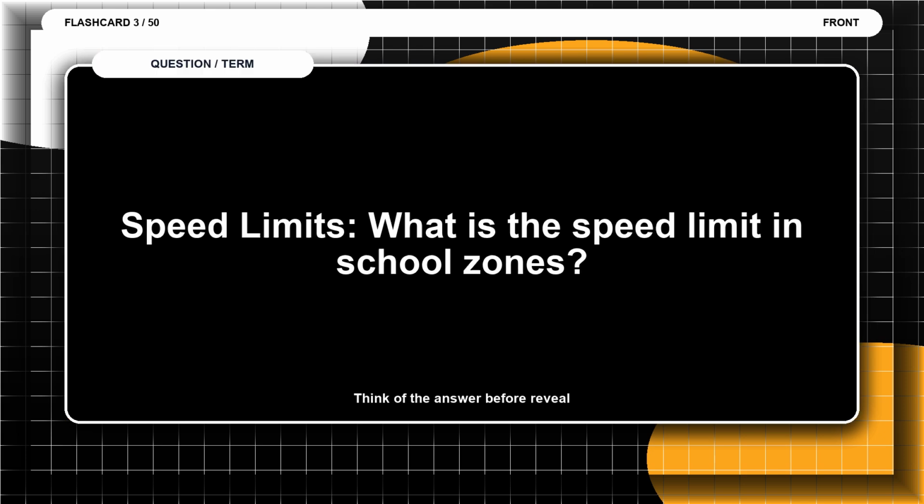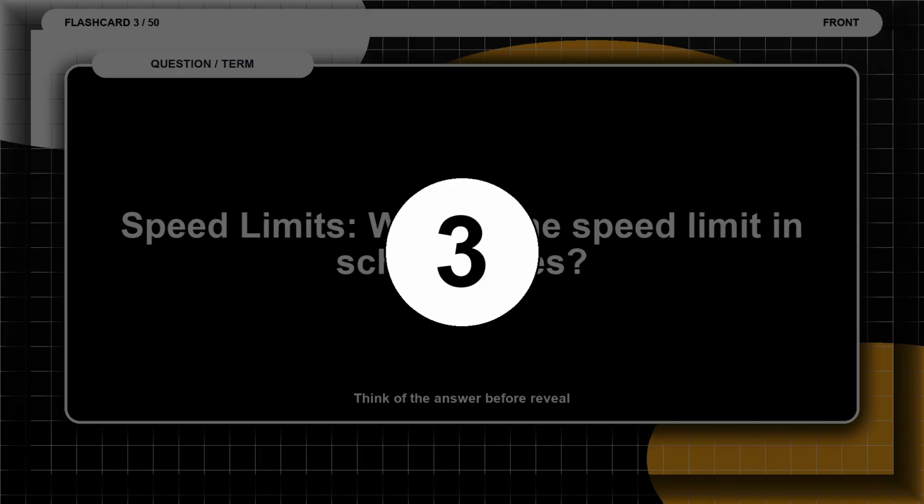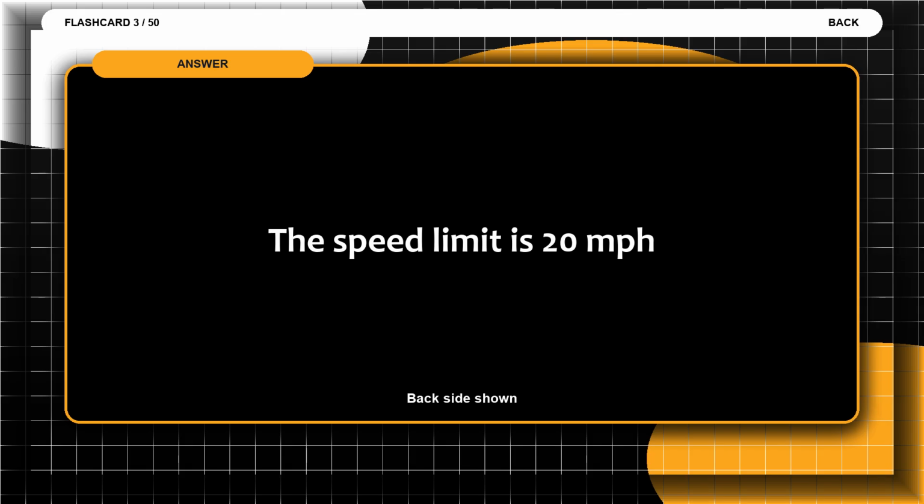Flashcard 3. Speed limits. What is the speed limit in school zones? Think of the answer before the reveal. The answer is the speed limit is 20 miles per hour.